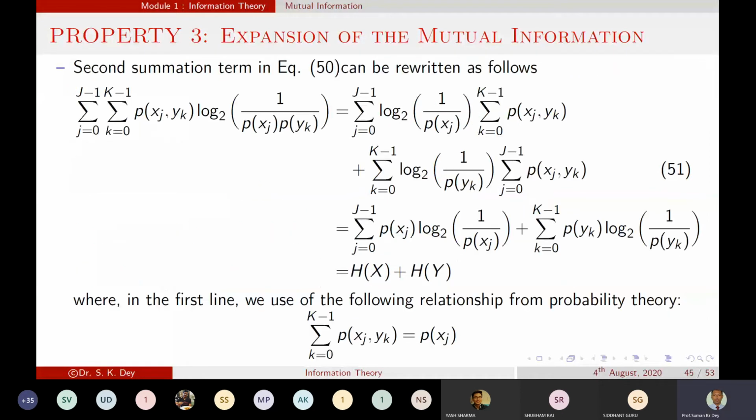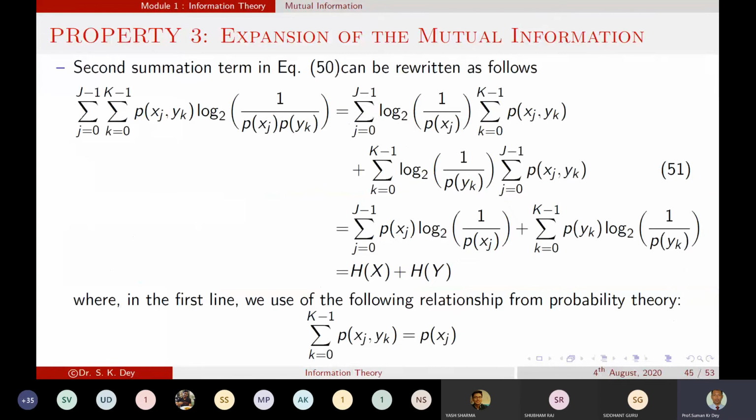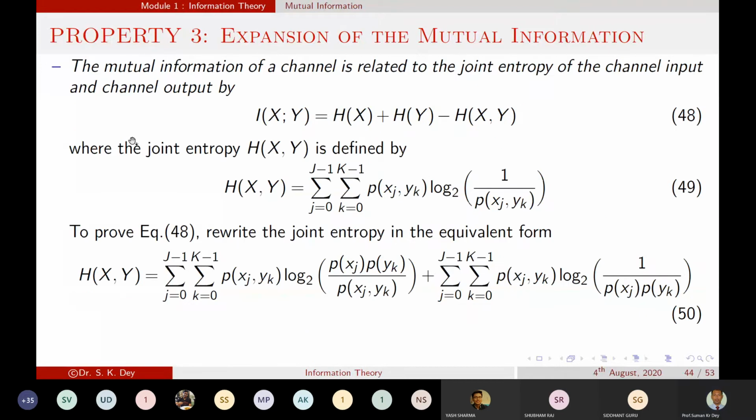if we consider just the second term, now we are expanding the second term in this equation, because the first is already giving us the unit value, we will discuss later. So first, the second summation term, and what is the second summation term?